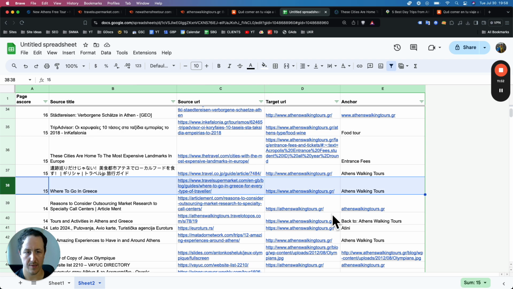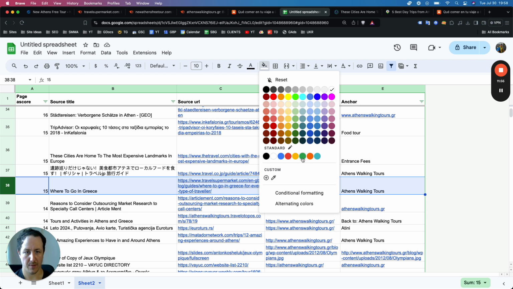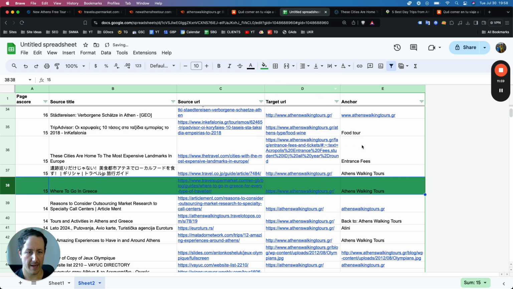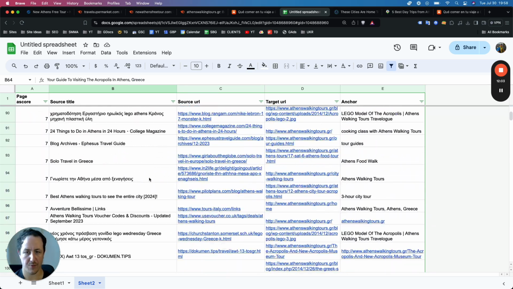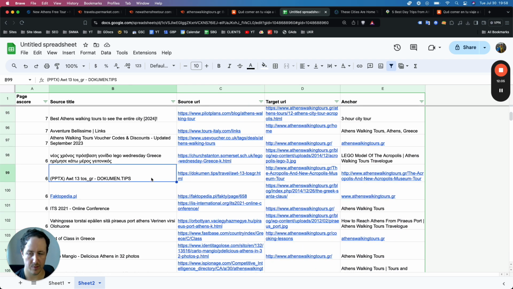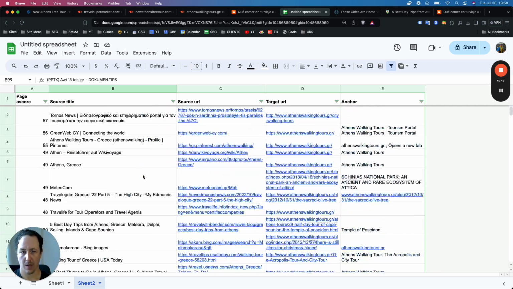Where to go in Greece, Athens walking tour is the anchor. This would be a fantastic link that you can either replicate on your own or make an effort to build. And again, it's really that easy. Over time, with all these different websites, regardless of your niche, you're going to be able to build 5, 10, 15, 100 links per month. Again, depending on your budget as well, you are going to have to pay for a lot of these links, although that's kind of frowned upon. But that really is the strategy for link building for travel websites.